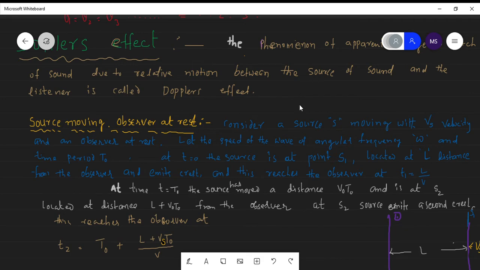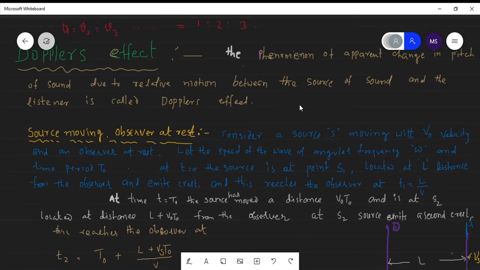So what is the Doppler effect? The phenomenon of apparent change in pitch of sound due to the relative motion between the source of sound and the observer or listener is known as the Doppler effect.